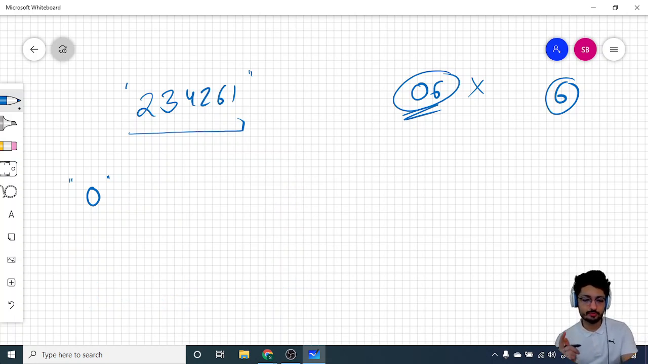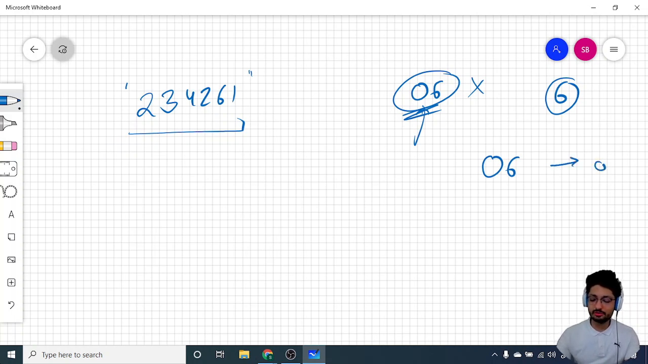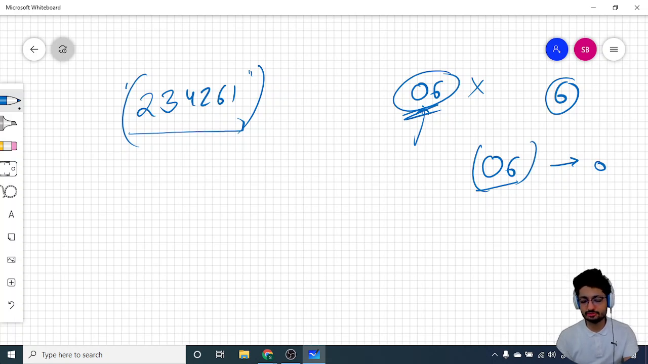Cool. Now apart from that, if you have a string like 0 6, or if the first character is 0, then the answer is 0, because you cannot form any possible string. Why? Because 0 is in the first place. You have to take all the characters. You cannot take 0 as an individual because that is not possible, and you cannot take 0 6 as a whole, that is also not possible. So there is no possible answer for anything which starts with 0. So these are some of the base conditions.